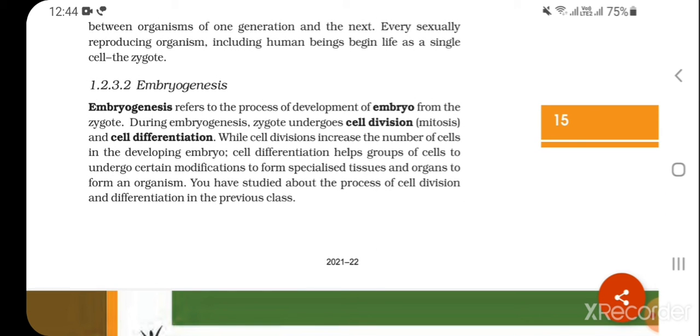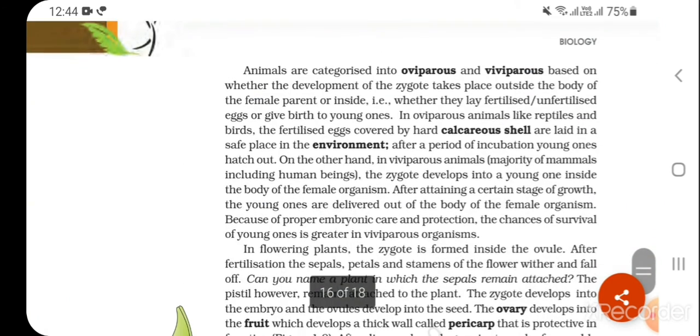1.2.3.2 Embryogenesis. Embryogenesis refers to the process of development of embryo from the zygote. During embryogenesis, the zygote undergoes cell division, that is mitosis, and cell differentiation. While cell division increases the number of cells in the developing embryo, cell differentiation helps groups of cells to undergo certain modifications to form specialized tissues and organs to form an organism. You have studied the process of cell division and differentiation in the previous class.